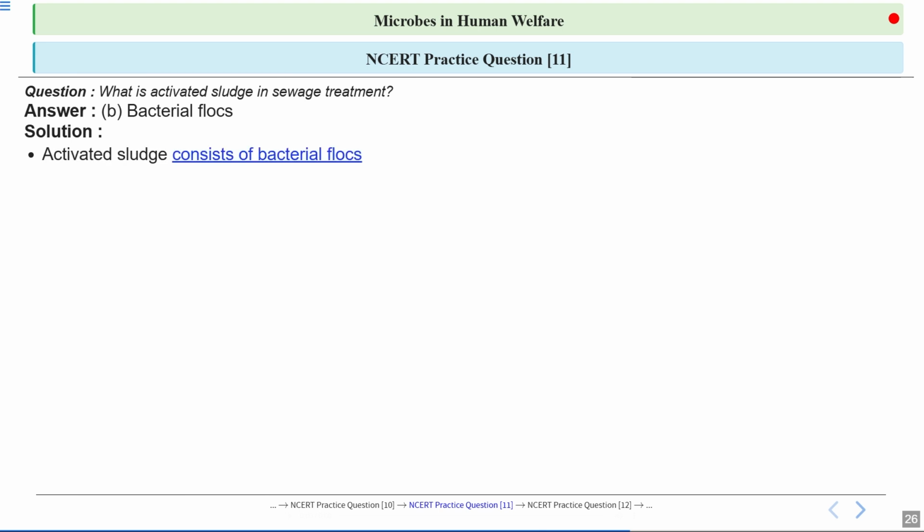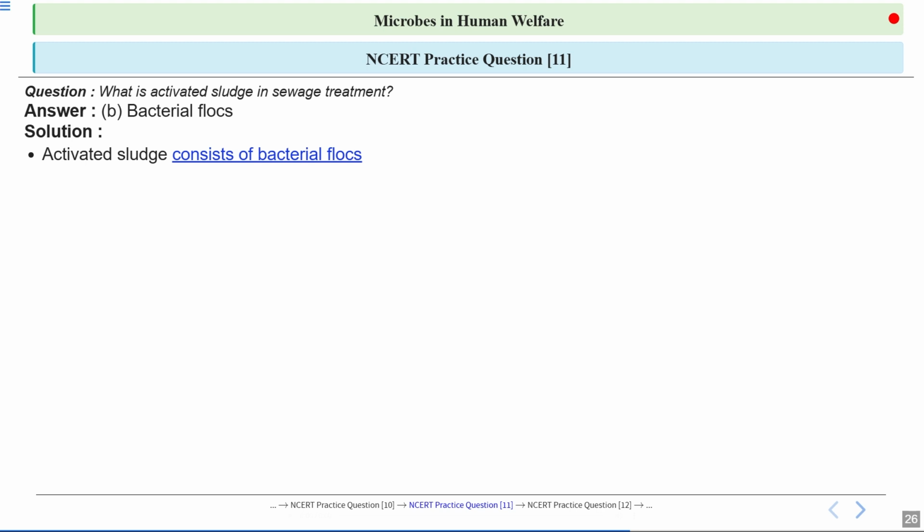Now, activated sludge consists of bacterial flocks. So, flocks or clumps. These are clusters of bacteria that stick together, along with some fungal filament also, and they form visible clumps in the treatment tanks.